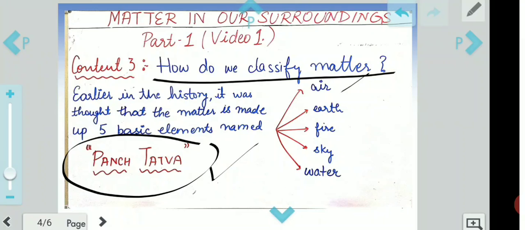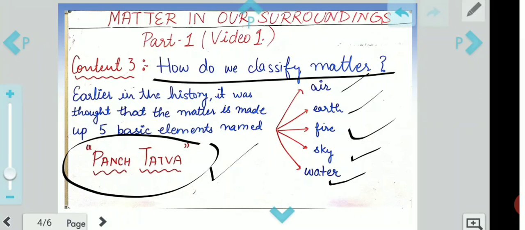Air. True, we have air in our environment. Earth, obviously earth is our planet on which we are living. Fire, yes, we have a lot of fire in our earth's crust, right? That will be taken as a separate topic, but for your knowledge, you might know that inside the earth we have a lot of heat. So fire. Sky, yes, we can see sky above our head. Water, we all know that earth is covered with 70% water. So matter is made up of 5 elements: air, earth, fire, sky, water.